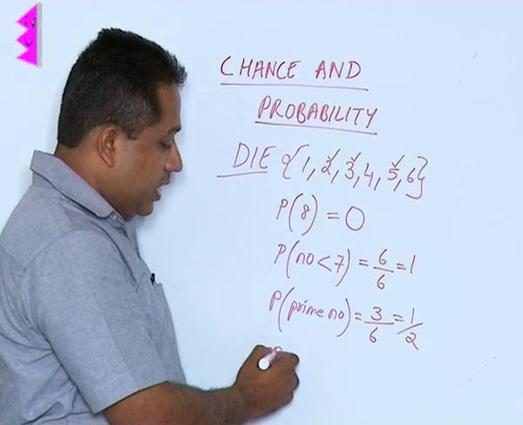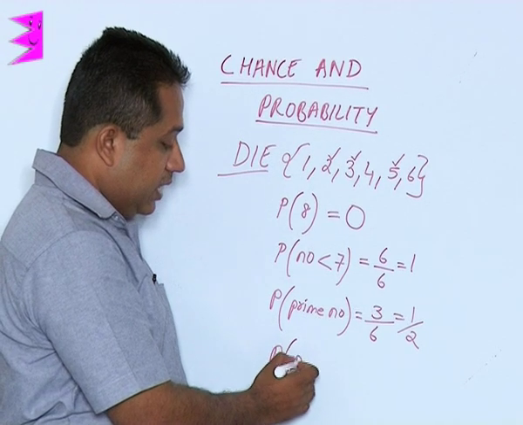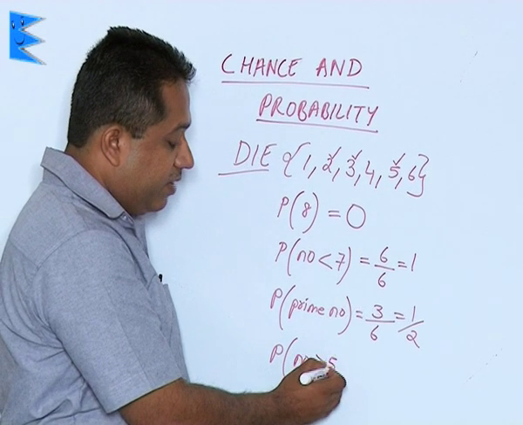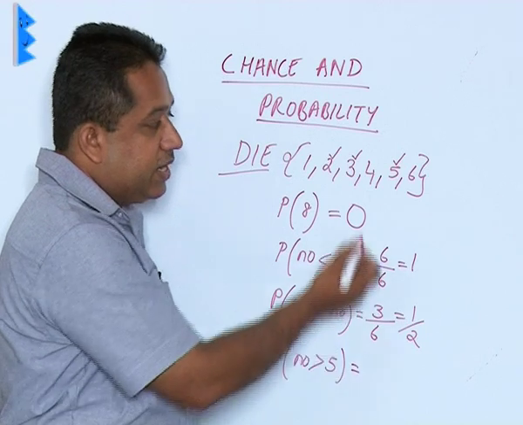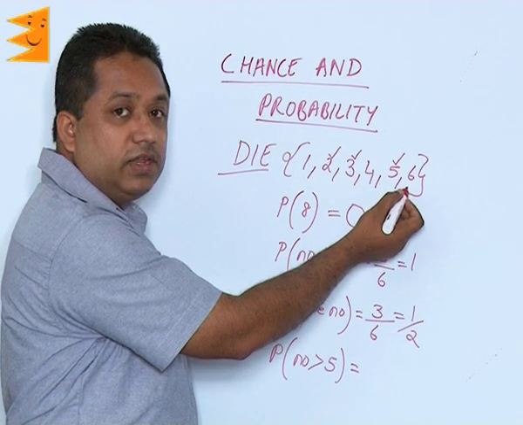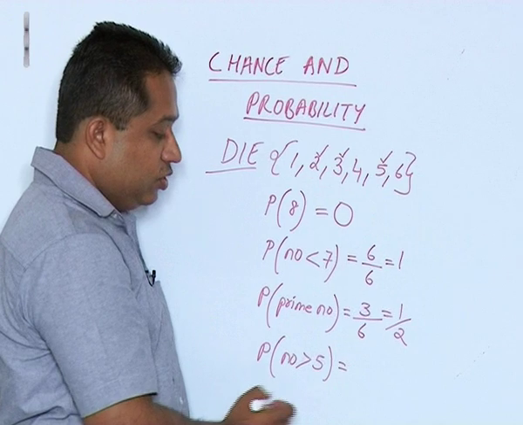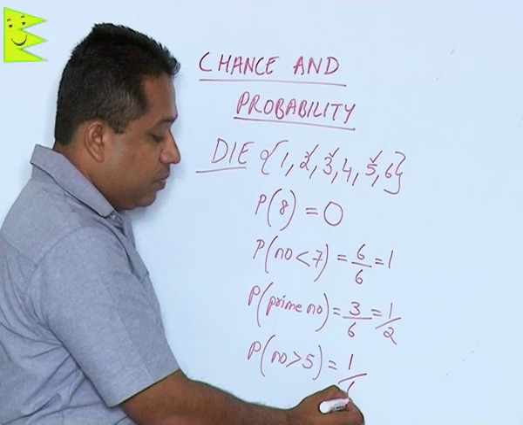Another question can be asked, what is the probability of getting a number greater than 5? Here, there is only one number greater than 5. What is that number? That is 6. So, we have the answer as 1 upon 6.